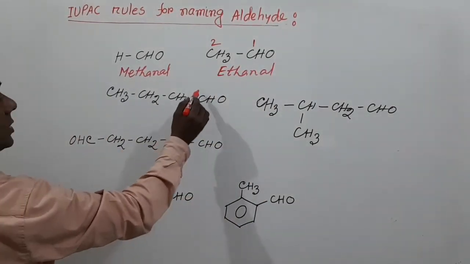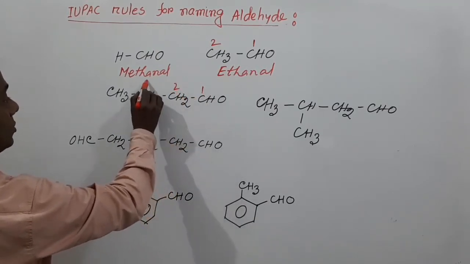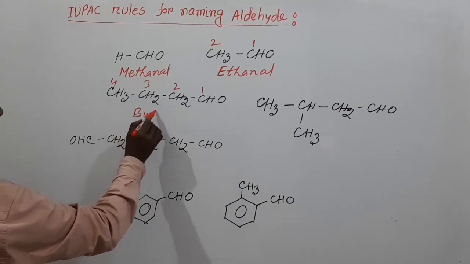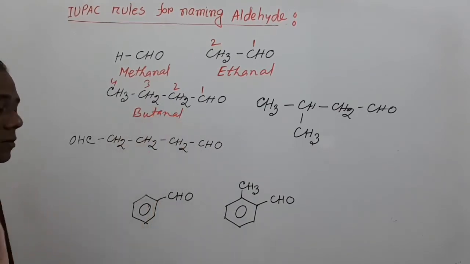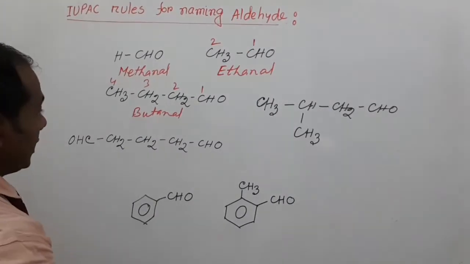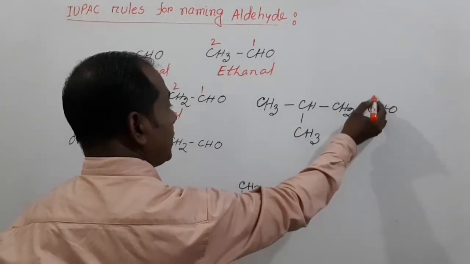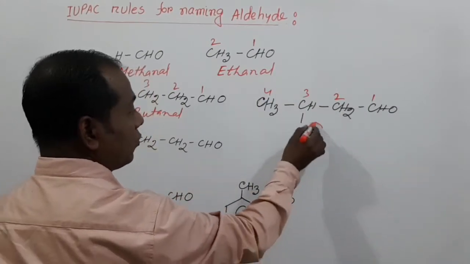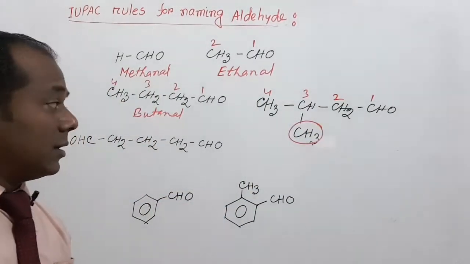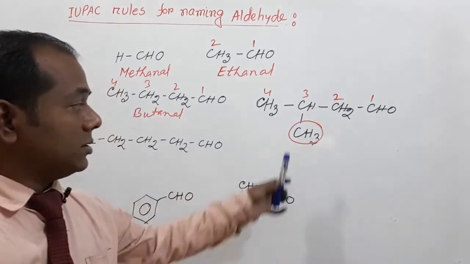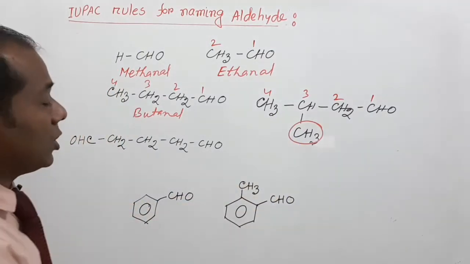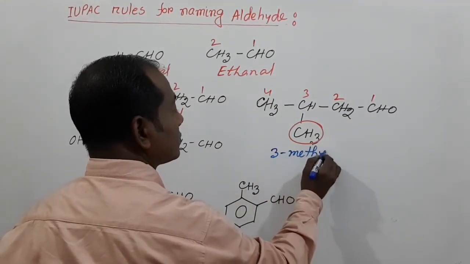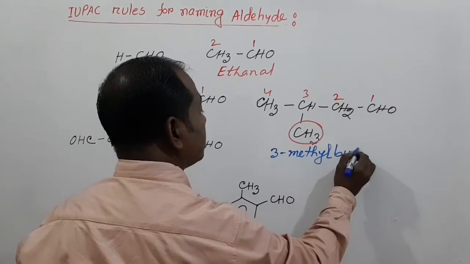In this compound, this is carbon number 1, 2, 3 and 4, so we can say that this is butanal. And in this compound, this is 1, 2, 3, 4, the main chain, and one substituent is present in carbon number 3, and this is a methyl group, so the name of this compound is 3-methylbutanal.